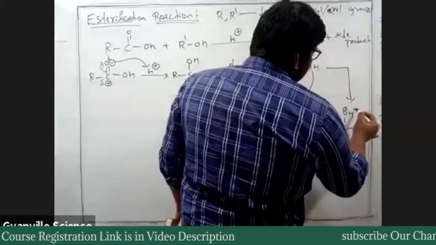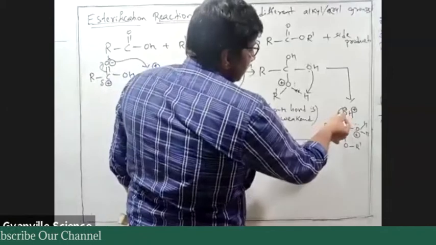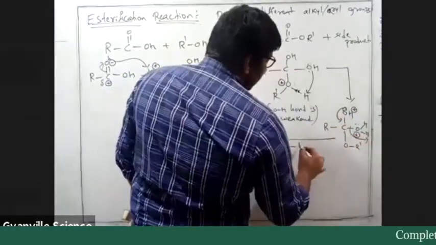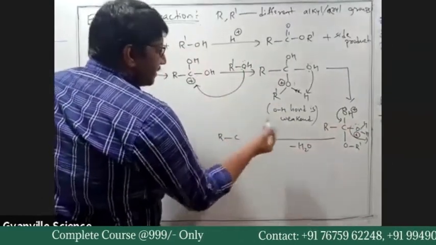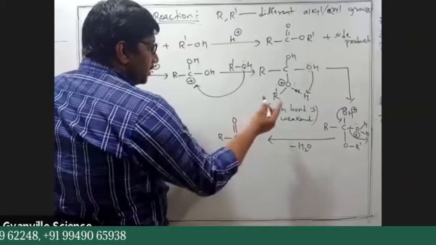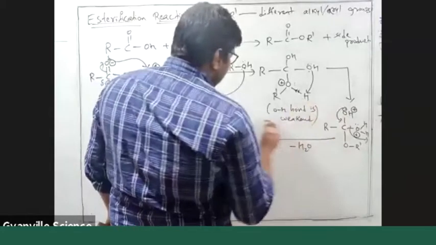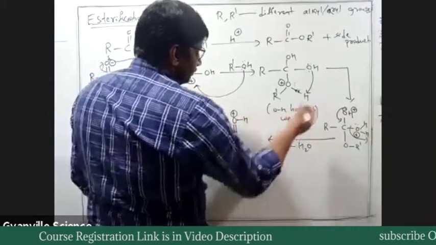So oxygen is negative, hydrogen is positive. This negative charge on oxygen comes in, and H2O leaves. As the loss of H2O occurs, the C double bond O oxygen gets a positive charge, and hydrogen is there.